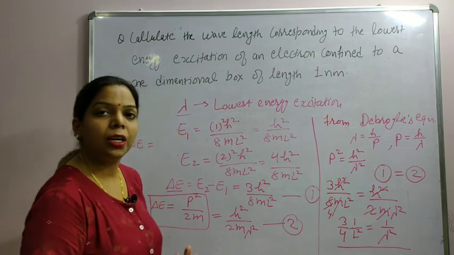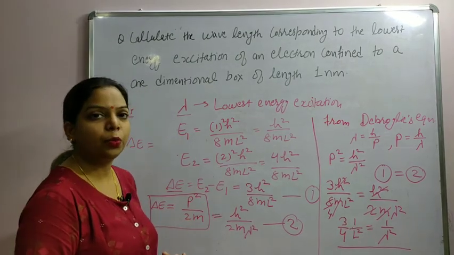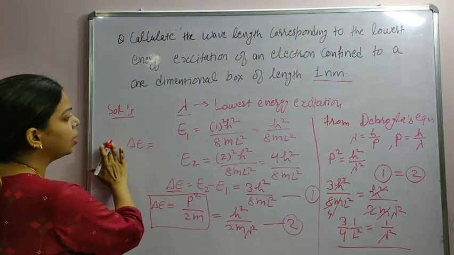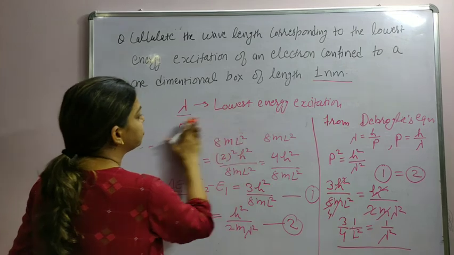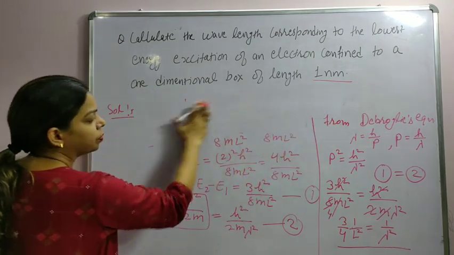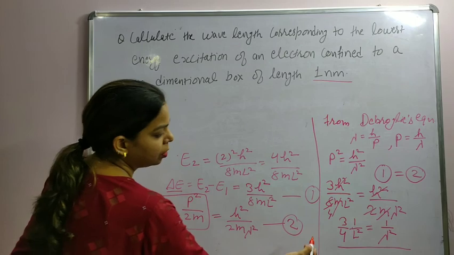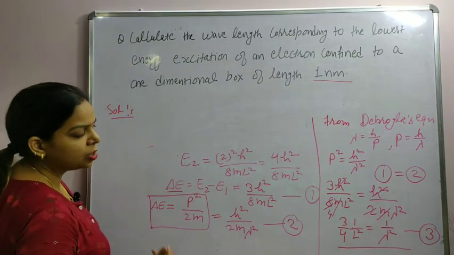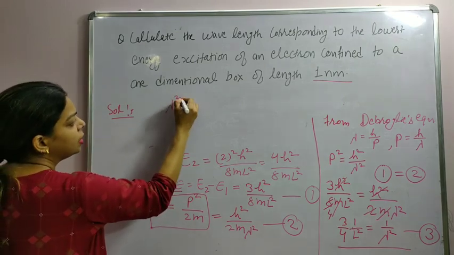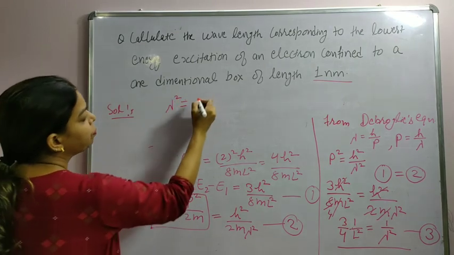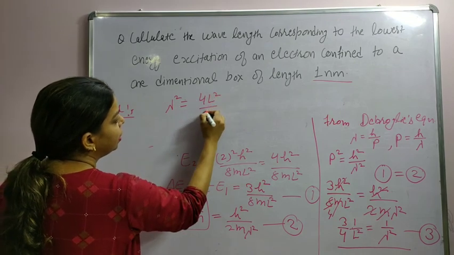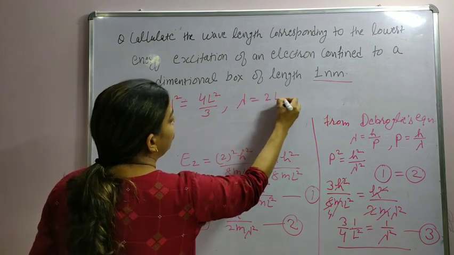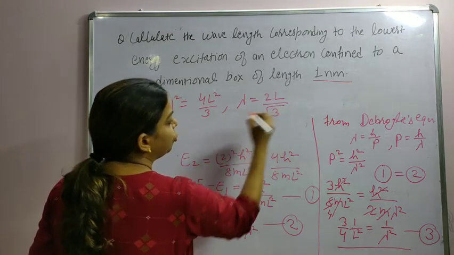We have to find lambda. The value of L is provided, which is 1 nanometer. So from equation 3, rearranging the terms, we will have lambda square is equal to 4L square by 3, or lambda is equal to 2L by root 3.